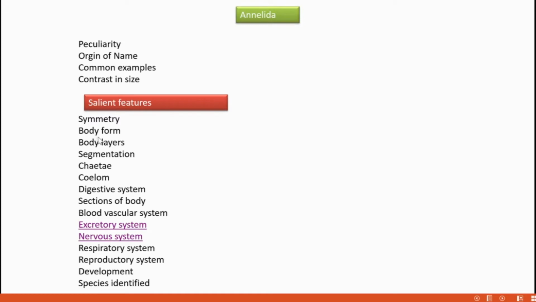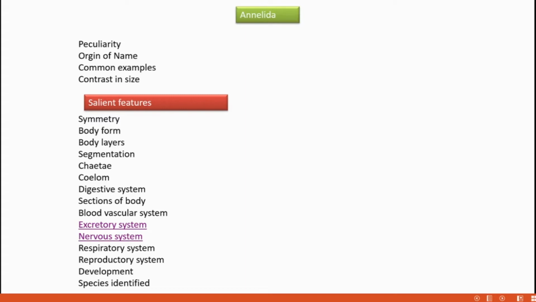Coming again to body layers. On the outer side there is a cuticle, and that cuticle is secreted by the epidermis.